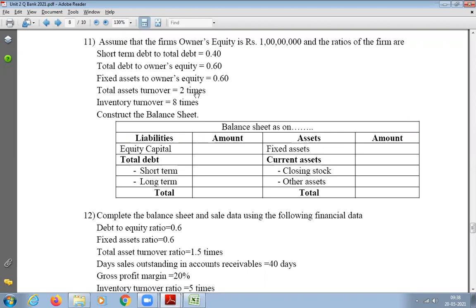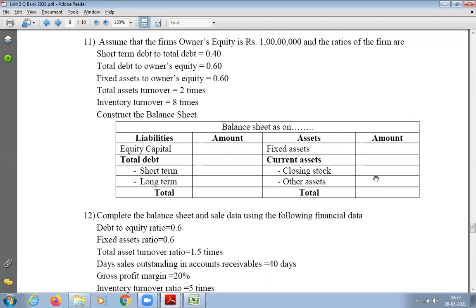Total liabilities is equity plus total debt, equal to total asset. Yeah, just now, few minutes back, I told, I know capital, that is 1 crore. I know total debt, that is 60 lakhs. So when I add these two, I'll get how much? 1.6 crore. So once my total liability is 1.6 crore, my total asset also should be what? 1.6 crore. Because both have to tally, yes or no?